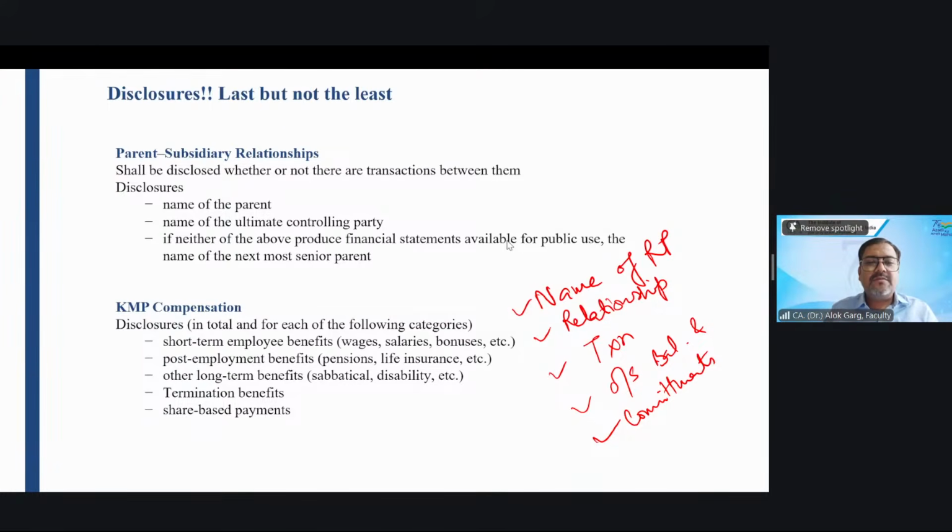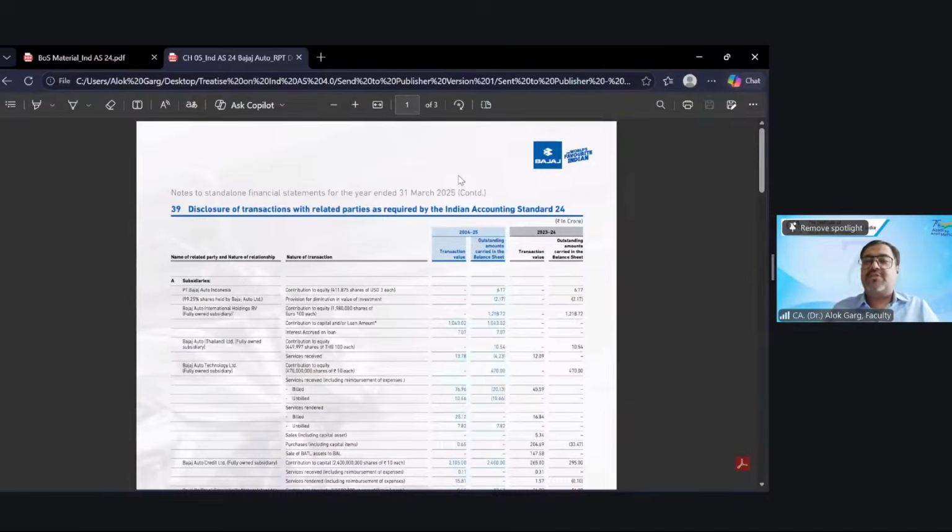So, just a minute. Yeah. So let me show you the related party extract from Bajaj Auto Limited, right?